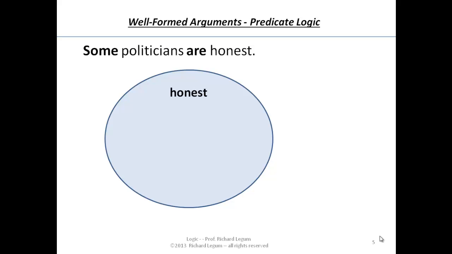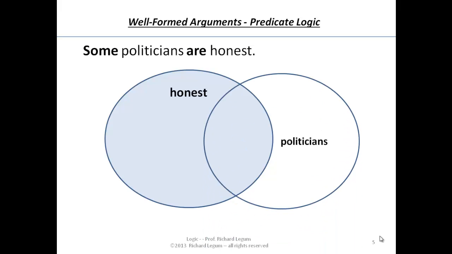Or consider some politicians are honest. We take the category, that circle depicting the category of people who are honest. And then when we say some politicians are honest, we draw the other circle, intersecting, overlapping with honest, but it's only asserting that some, not all, of the politicians are honest, but just some of them. And that's the way you depict that from the perspective of one of these Venn diagrams.